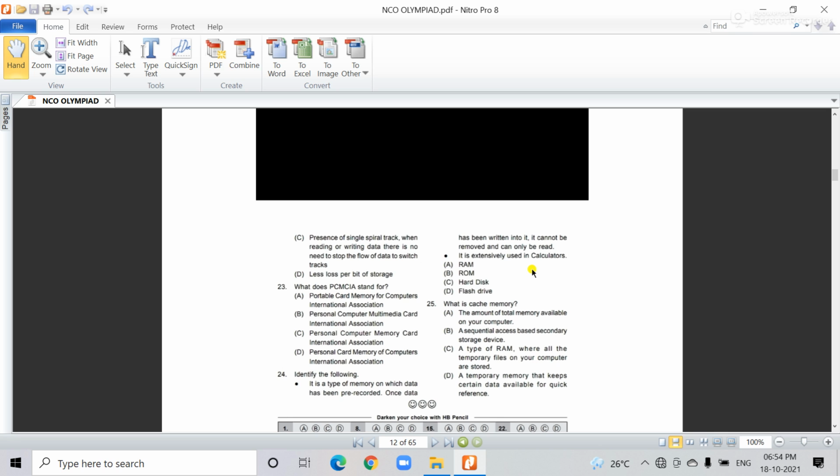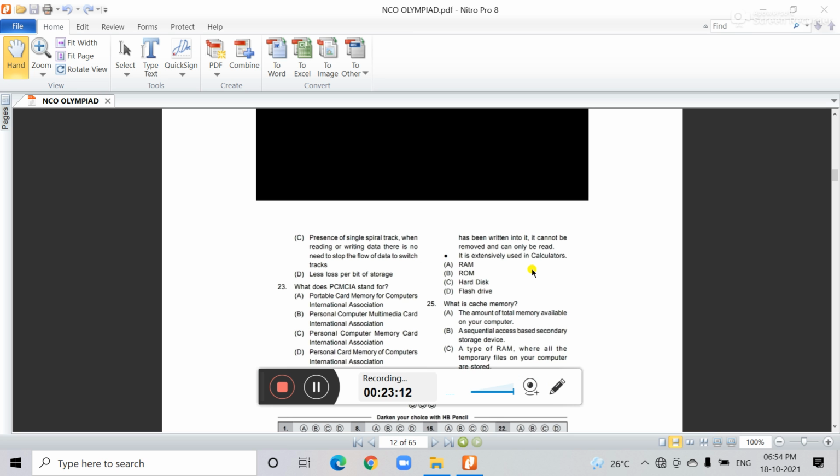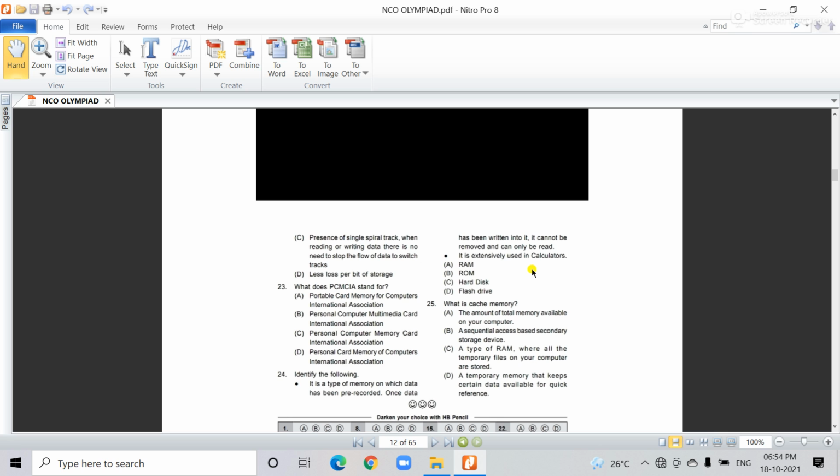The last question of today is: what is cache memory? You know cache memory. First, the amount of total memory available on your computer. Second, a serial access based storage device, a secondary storage device.